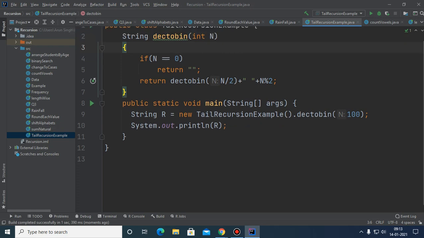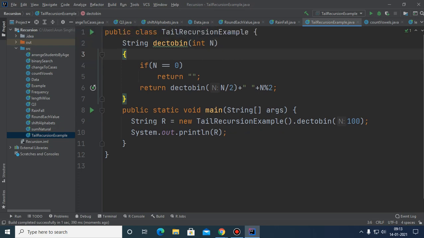Beta, understood or not? Yes, sir. Any confusion, children? Any confusion? Class 11th. Sir, can you show the working of the second return statement? Sir, please show the working of this one. Yes, sir.